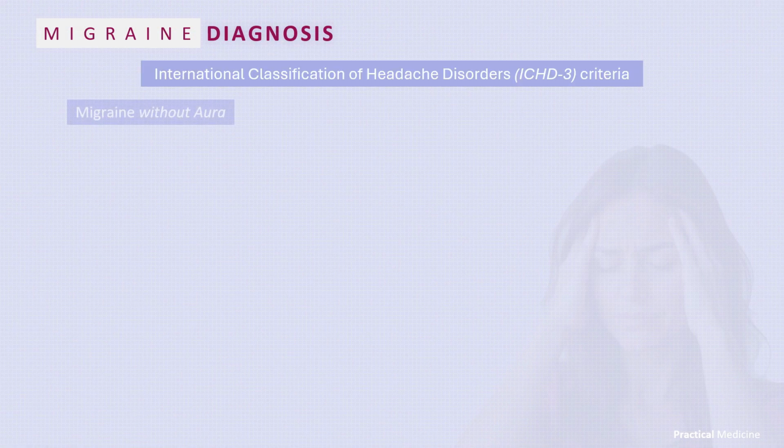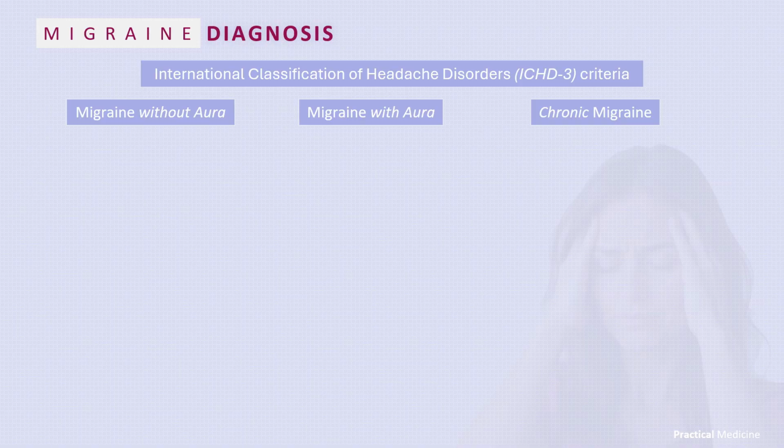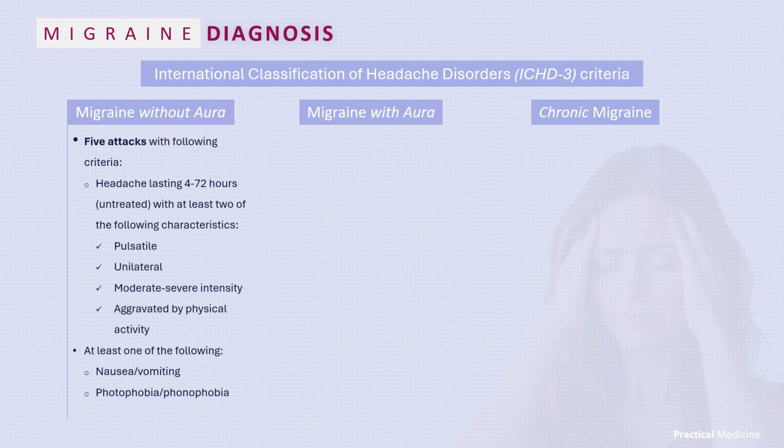Diagnosis relies on International Classification of Headache Disorders, 3 criteria. We diagnose migraine without aura, migraine with aura, and chronic migraine as follows. First, migraine without aura requires at least 5 attacks meeting specific criteria, which include headache lasting 4 to 72 hours untreated, with at least 2 of the following: pulsatile, unilateral, moderate to severe intensity headache, aggravated by physical activity, and at least 1 of the following associated symptoms like nausea or vomiting and photophobia or phonophobia.